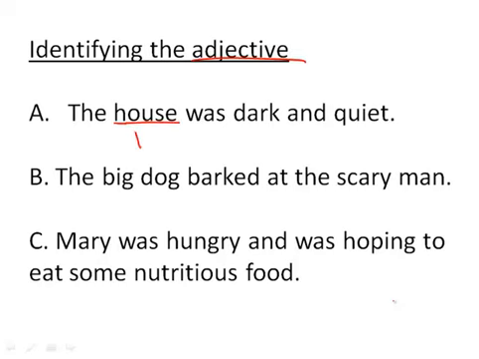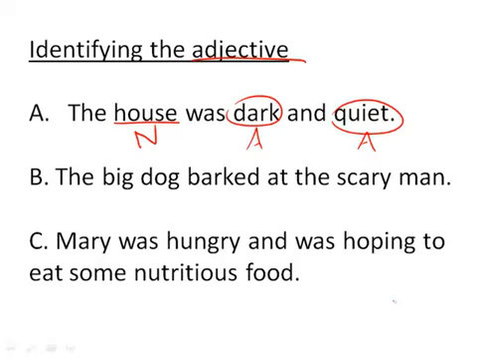Therefore, the noun house. House is a noun. Put an N underneath it. What words in the sentence describe the house? The words dark and quiet. And therefore, they are adjectives. Notice that there are 2 adjectives, because just like the boy from the preceding slide, we saw that the boy could be all of these things. Here the house is just 2 things. But again, when we describe something, we can use one adjective or we could use many.